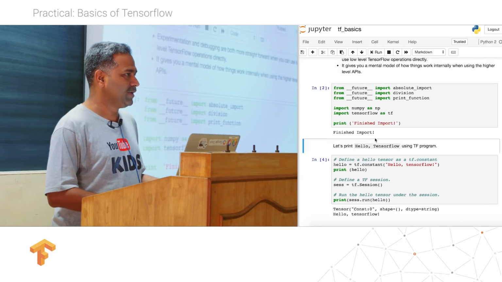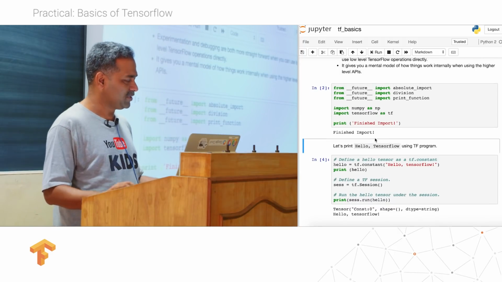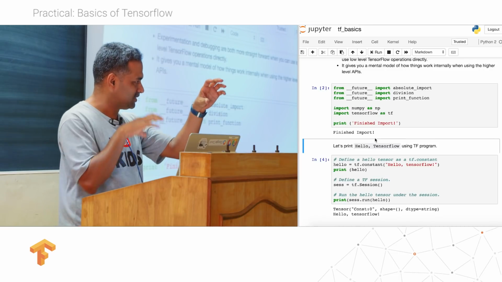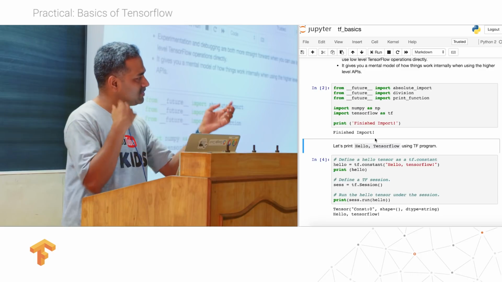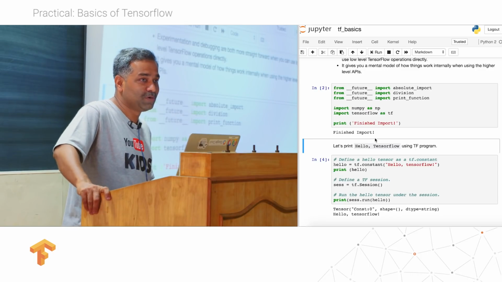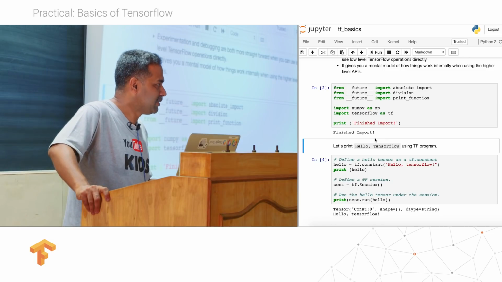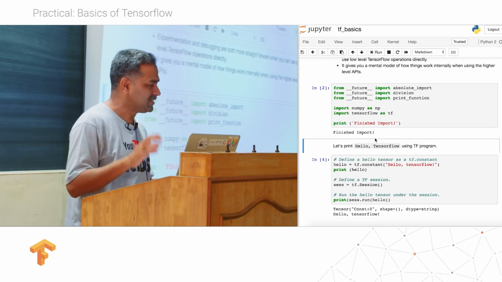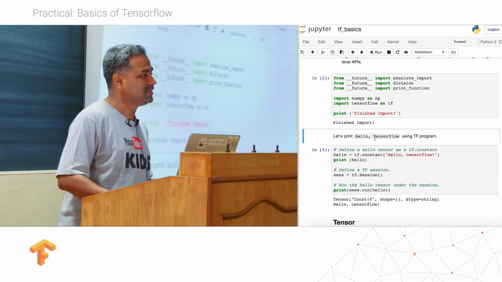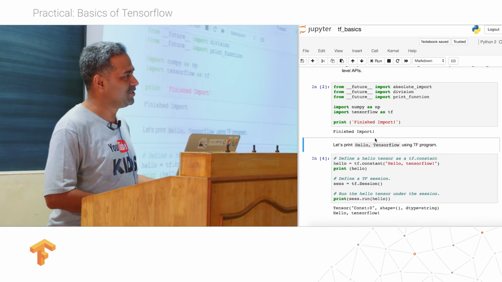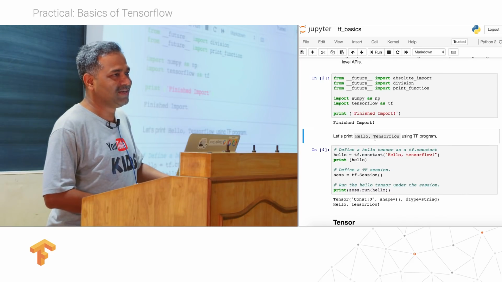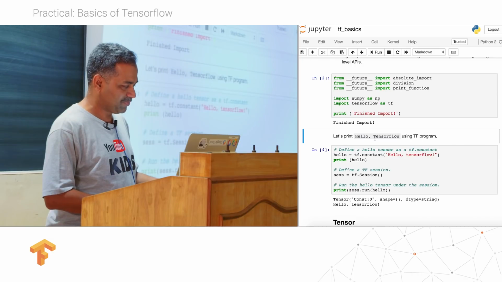So let's say you want to demonstrate two competing approaches. So you write your code for the first approach and the second approach. In the same document itself, you will be able to get all the comparisons done. Is the idea clear about Jupyter Notebook, for those who are not familiar with it? You can run it cell by cell. Okay. Let's print hello TensorFlow. This is a tradition to print hello world in any language that we learn. So let's see how to do that in TensorFlow.